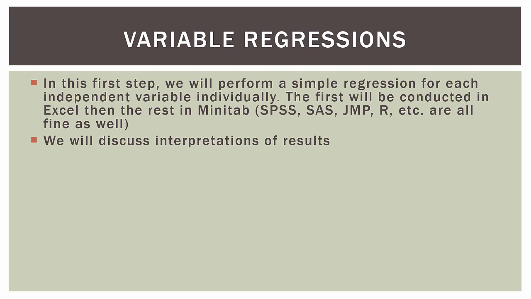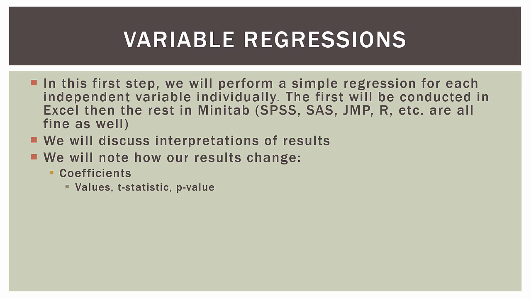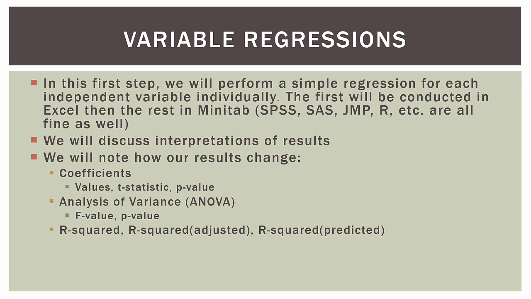We will discuss interpretations of the results we get from Minitab, and we will note how our results change. So we'll look at the coefficients in the regression. We'll look at the coefficient values, we'll look at their t-statistics, and we'll look at their p-values. We'll look at the ANOVA table in the regression. So we'll look at the F value and the p-value in that ANOVA table. We'll look and talk about the R-squared, the R-squared adjusted, and the R-squared predicted, and talk about what those mean.